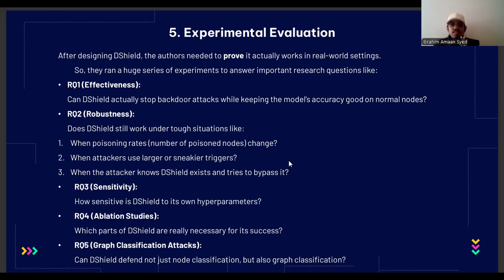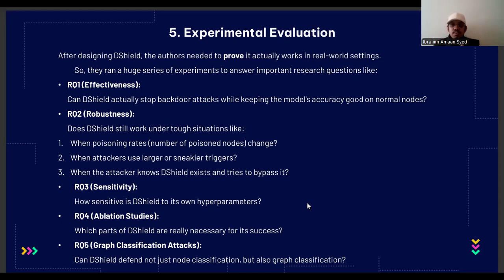The next important thing was ablation studies. In these experiments, the researchers removed or changed different parts of the shield to find out which parts are necessary for the shield to work. And generalization, the last part, graph classification attacks.